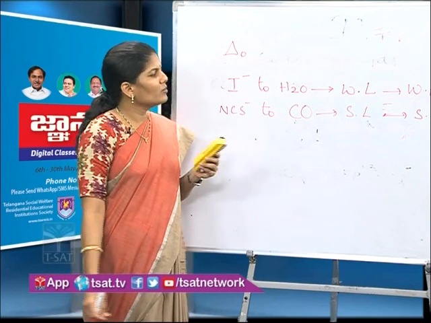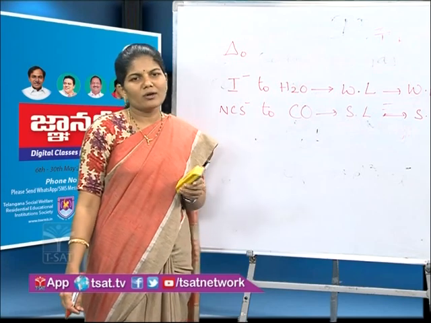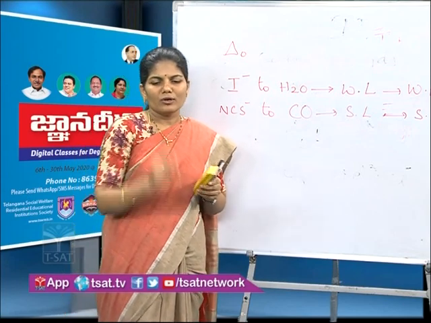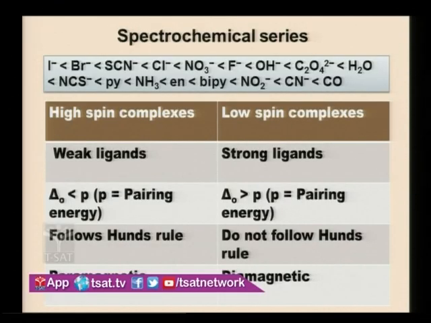Let us see the features of high spin complexes and low spin complexes. High spin complexes are formed from weak ligands and low spin complexes are formed from strong ligands, as we have discussed now.